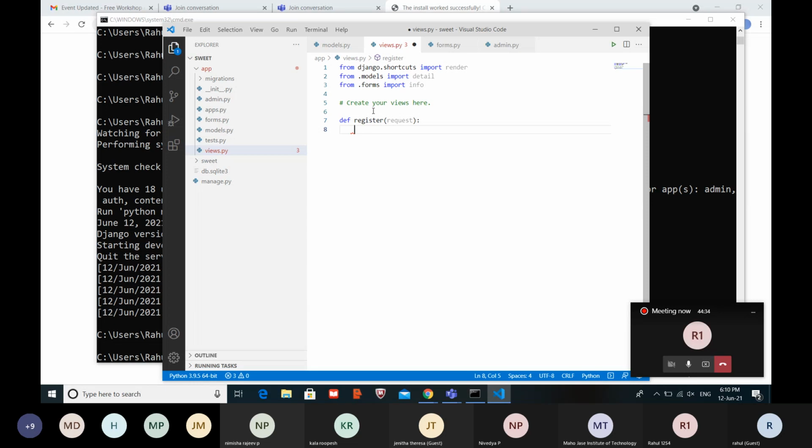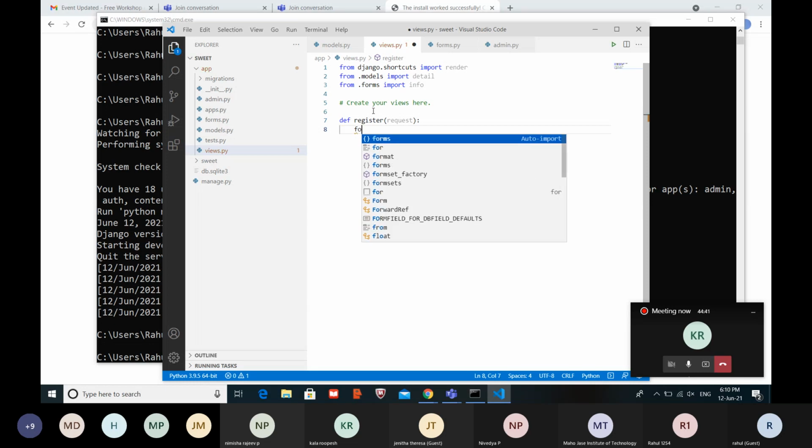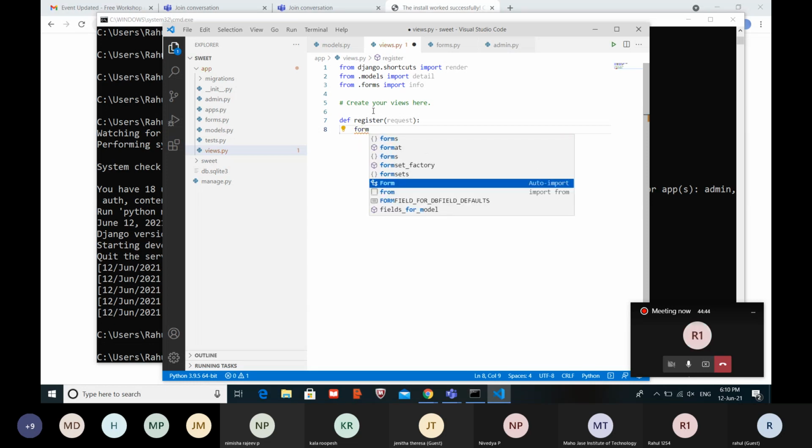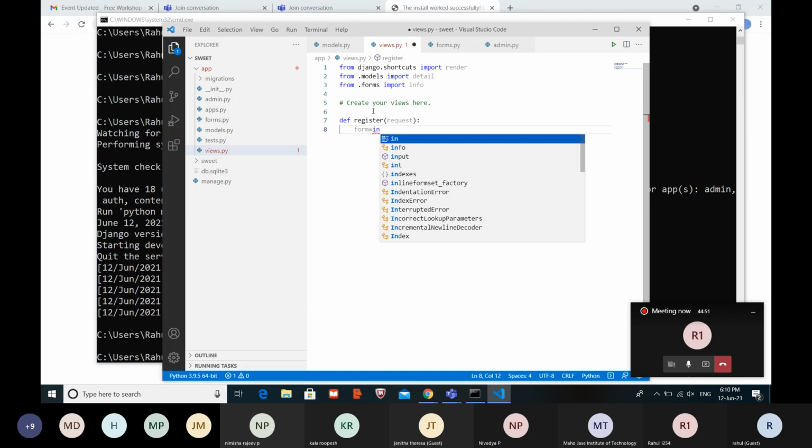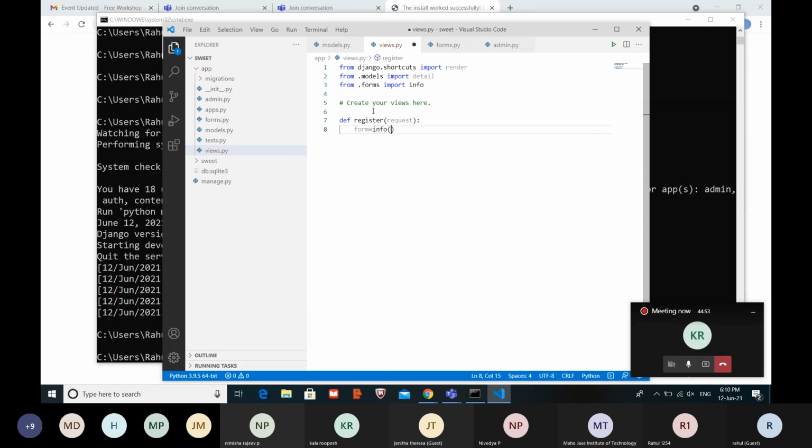Then form equals Info. We have to write the conditions in the views.py file itself. Here we are going to write the business logic.